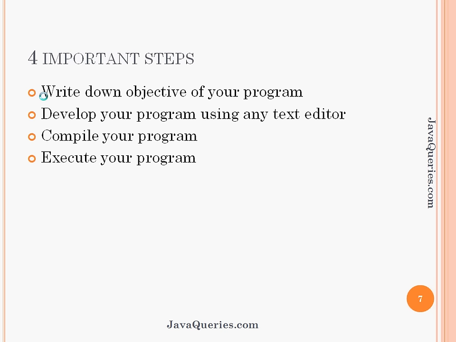To develop this Java program, you can use any text editor or integrated development environments like Eclipse, JBuilder, JDeveloper, etc. Here we can just consider a text editor. Basically, we are going to write a simple program, hello world. Once you write this hello world program in your text editor, you need to compile and then execute.